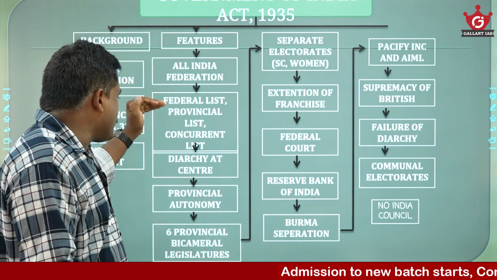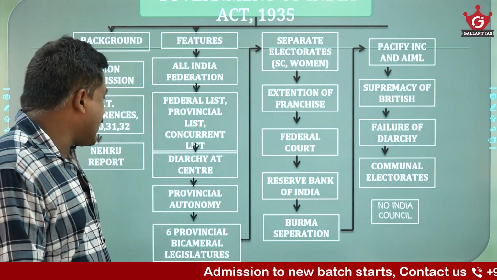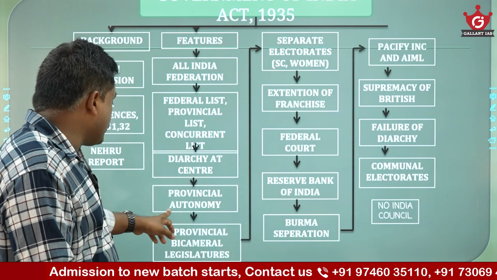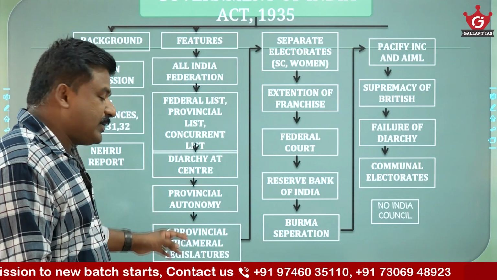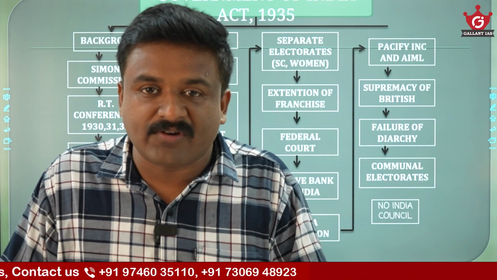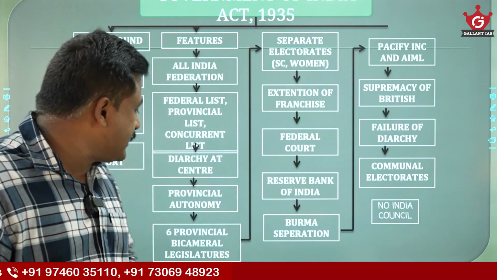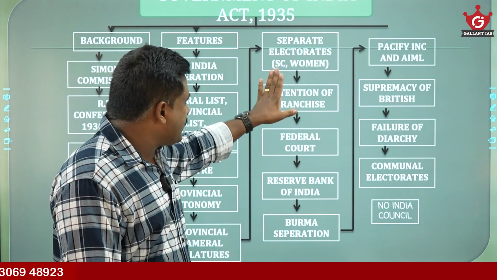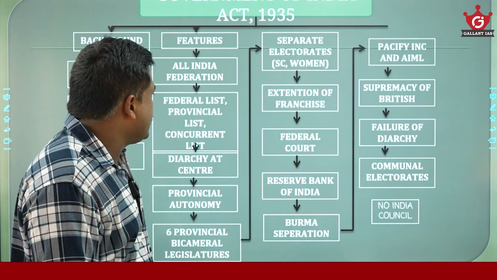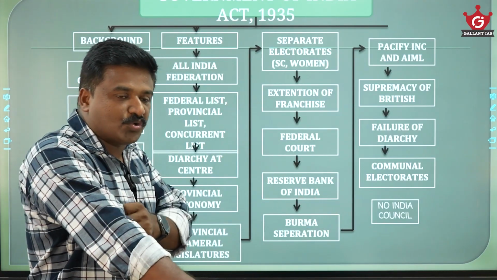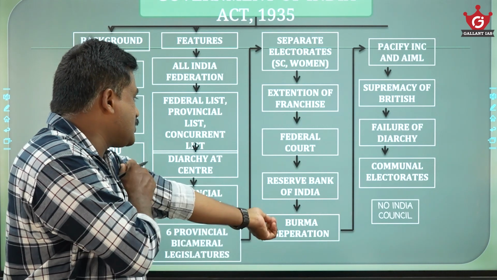Yes, there is a federal list, provincial list, concurrent list; the three-fold division happened. Diarchy is introduced in the center, provincial diarchy is abolished, and provincial autonomy is introduced. That means whichever political parties contest the elections and win the majority vote can form their own government. Then provincial bicameralism introduced. Separate electorates introduced for SC and women. Then extension of franchise, with voting rights extended to different communities and sections.